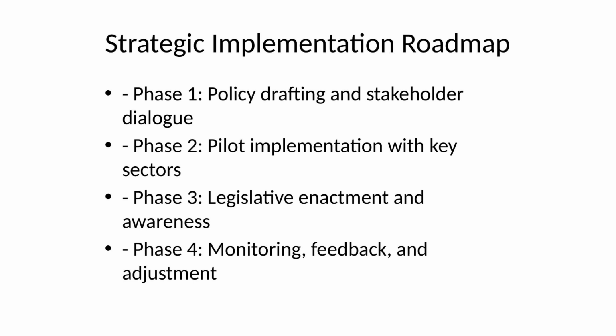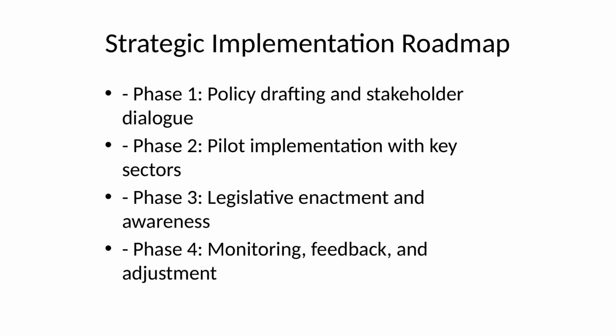To ensure the effective implementation of the AI Redundancy Protection Act, a strategic phased roadmap is essential. In Phase 1, a multi-stakeholder task force comprising government officials, employer groups, unions, and AI experts will draft the policy framework. Open dialogue during this stage builds buy-in and ensures the policy is balanced and pragmatic.